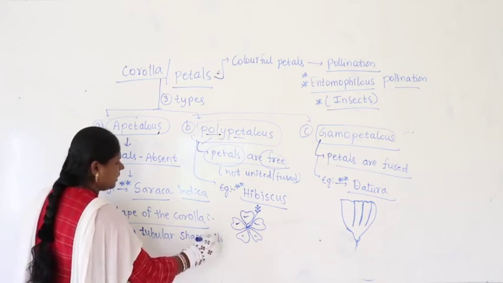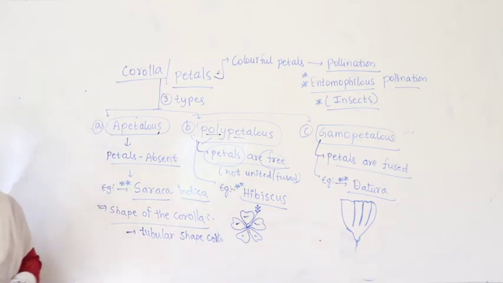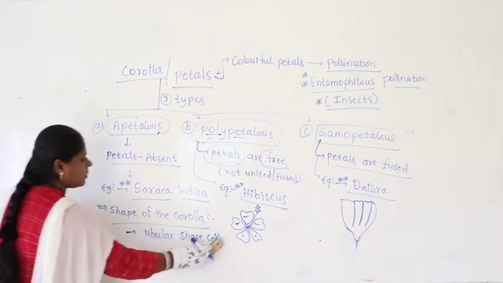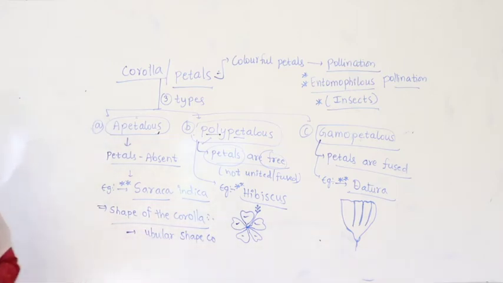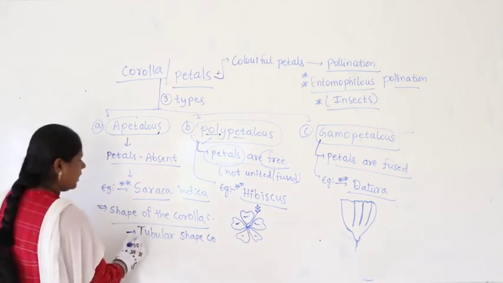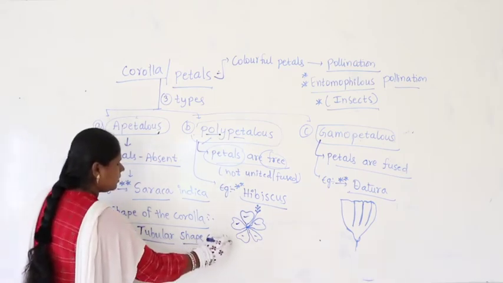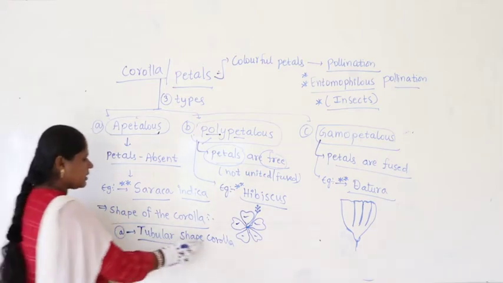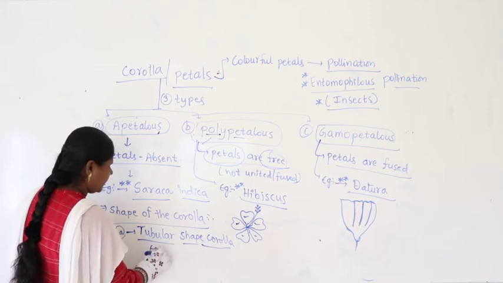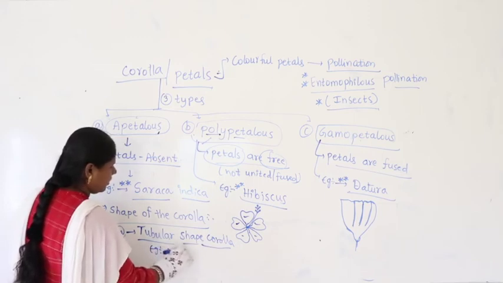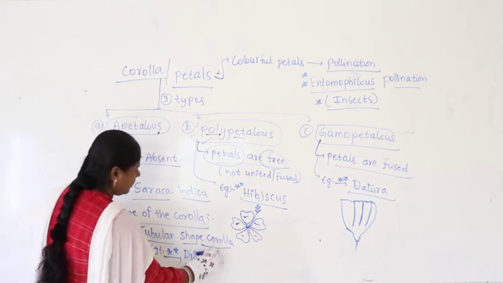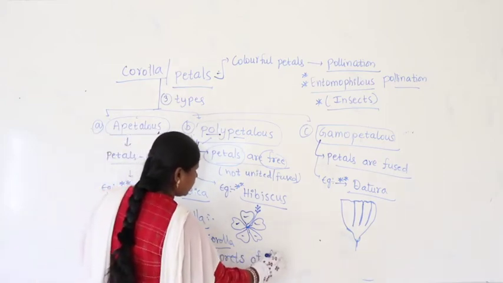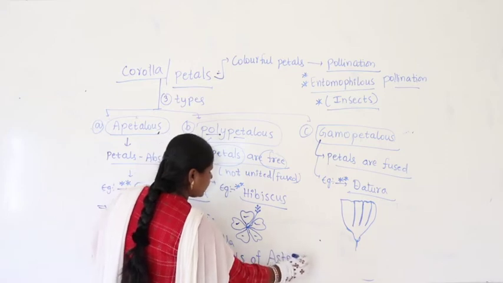There are so many types. Let us take the shapes here. Tubular shape corolla, there are many different shapes. For our understanding, let us take a few examples. This we find in the case of disc florets of Asteraceae.